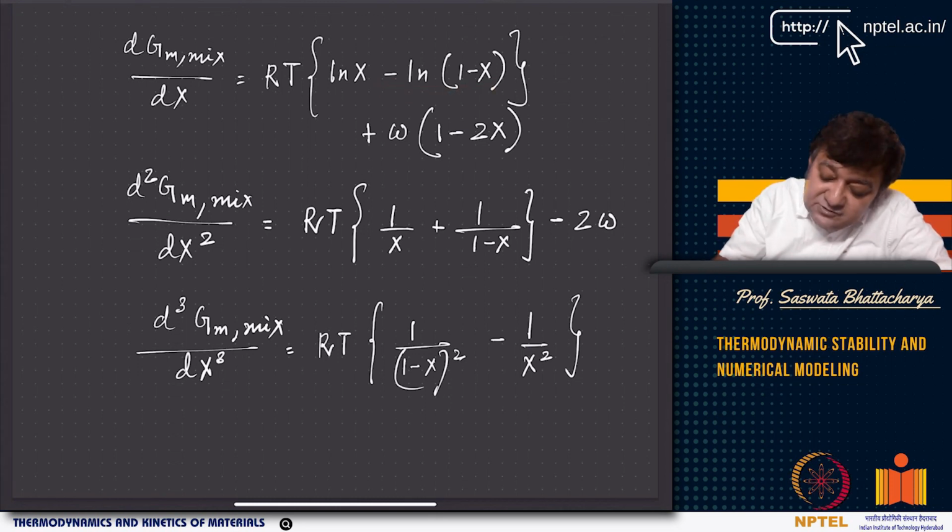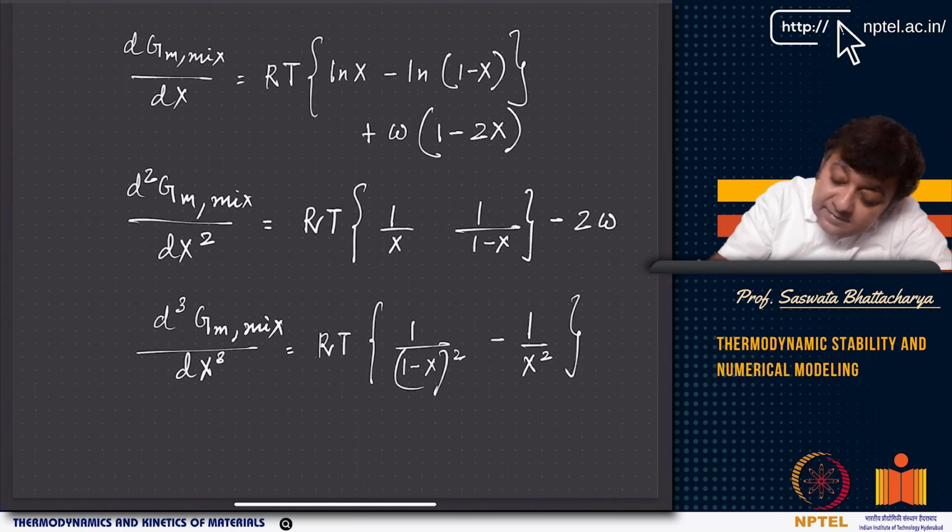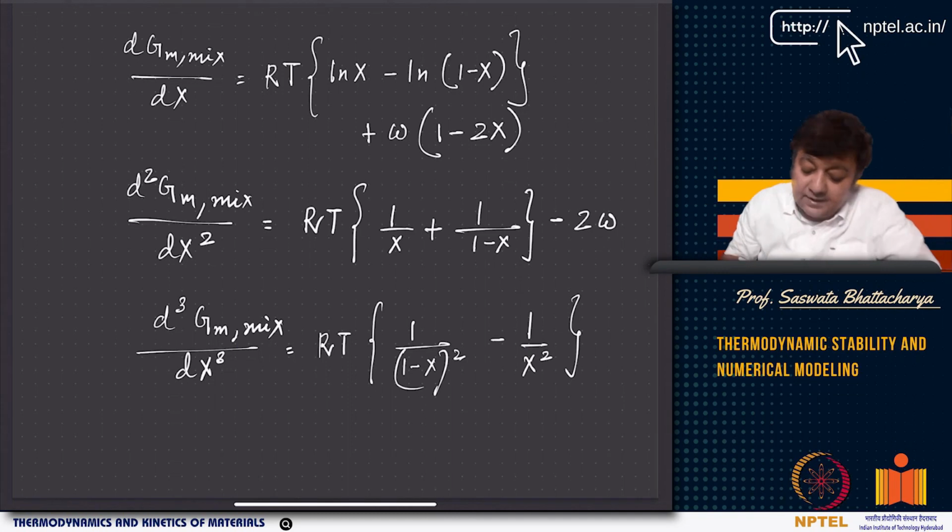If you take differentiation, it becomes 1 by (1 minus x) with the minus sign outside, but there is already a minus sign, so minus minus becomes plus. Note that there is a plus sign here.